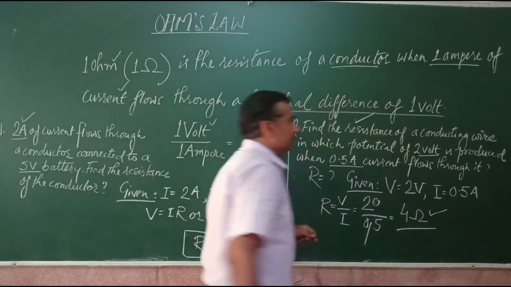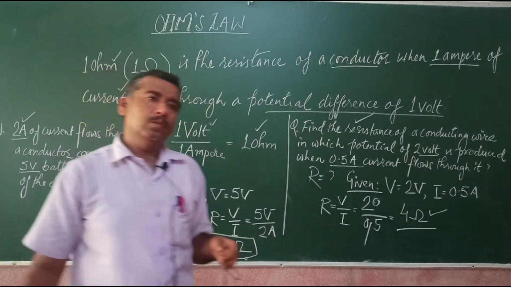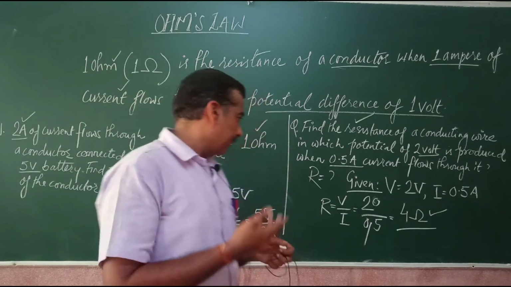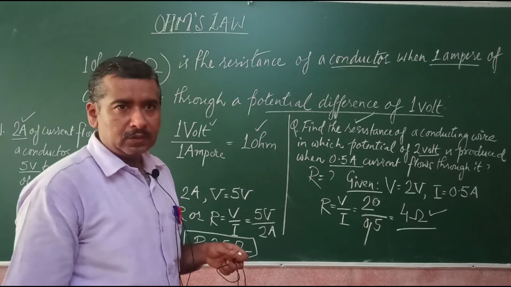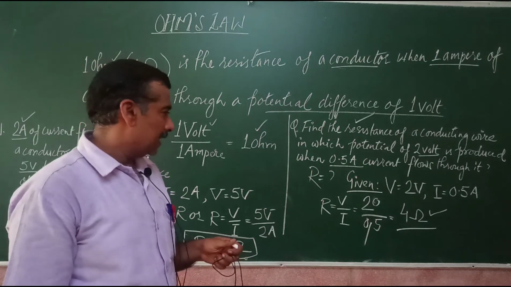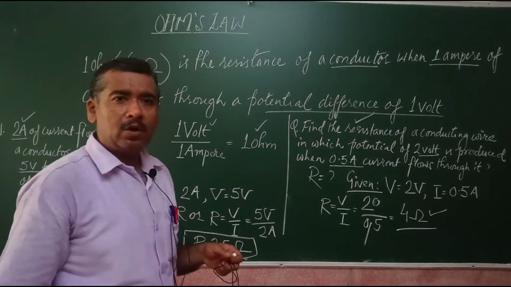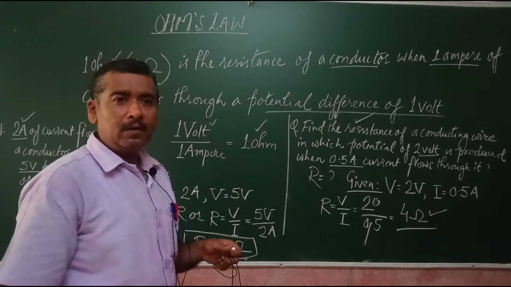So you now see that by only putting the values of the potential difference and the current, we have easily found the resistance of the conductor. So these are some simple numericals based on Ohm's law.